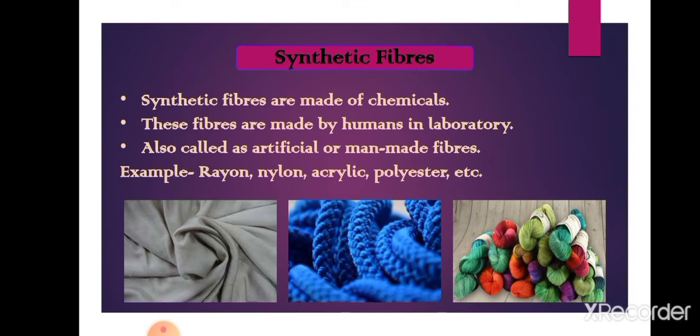Now, synthetic fibers. Synthetic fibers we have studied in our previous classes. They are made up of chemicals. Yes, these fibers are made by humans in the laboratory. That is why these fibers are also called artificial fibers or man-made fibers. And their examples are rayon, nylon, acrylic, polyester, etc. Means different types of synthetic fibers are also there except these fibers. Okay.